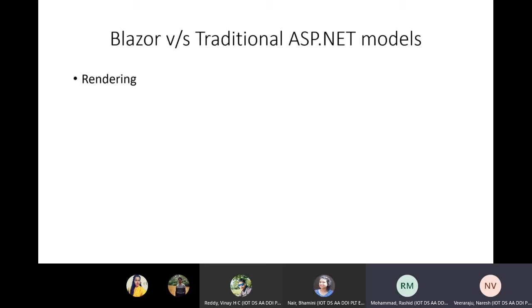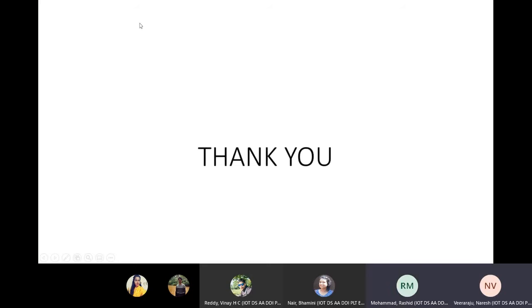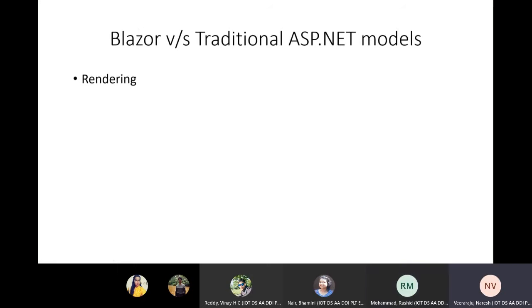Similarly, just like partial views in ASP.NET MVC, in Blazor we have something called a component. This naming of component is similar to what they use in Angular, Vue, and others. If people working on Vue and Angular want to switch to Blazor, those naming convention problems will not be there. That is why they use the name component here instead of partial view.